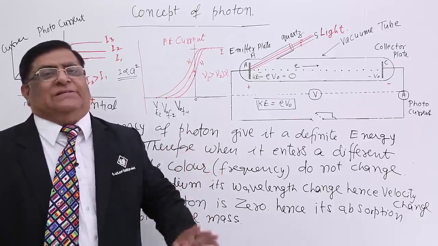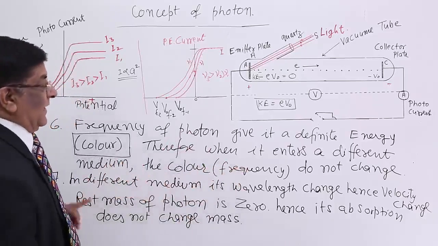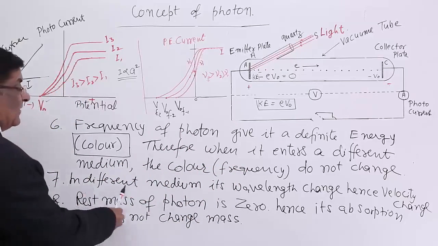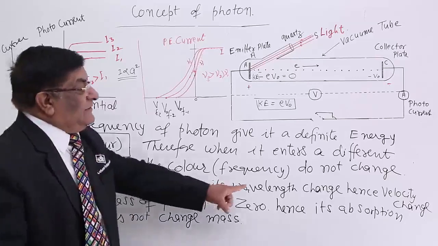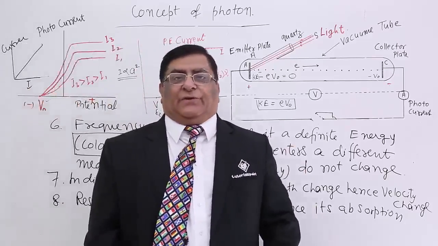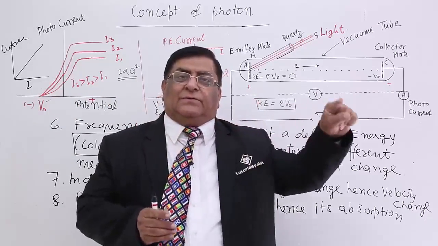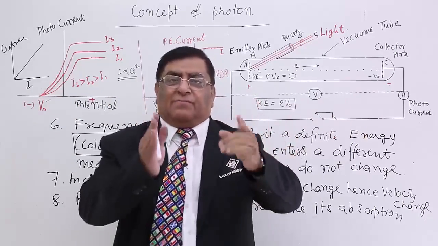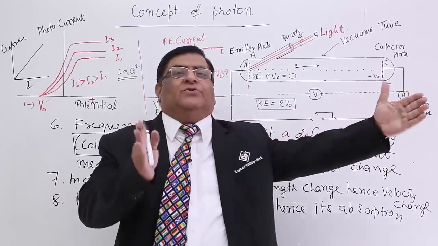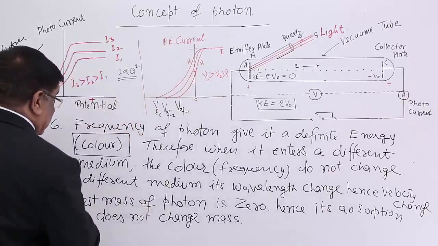Answer, frequency is responsible for color. In different medium, the wavelength changes, and that brings the change in velocity. So, if wavelength becomes smaller, number of frequency remains same, but wavelength has become smaller, so total distance will become smaller.